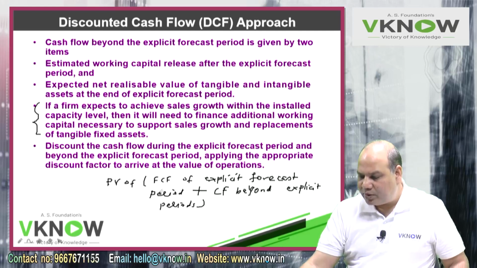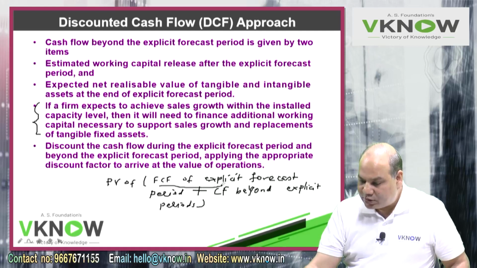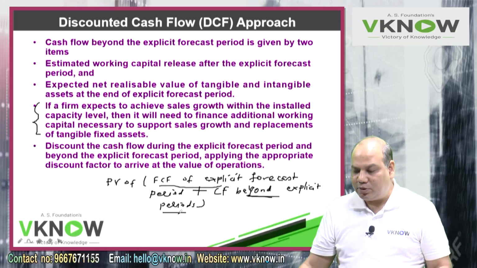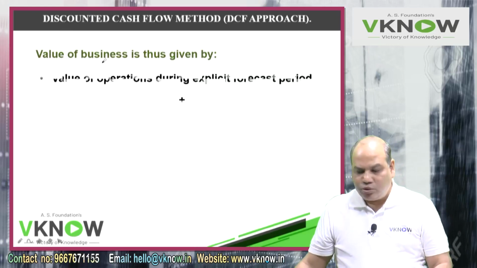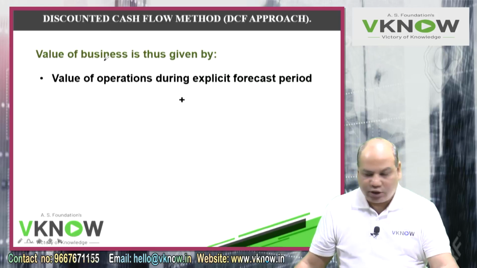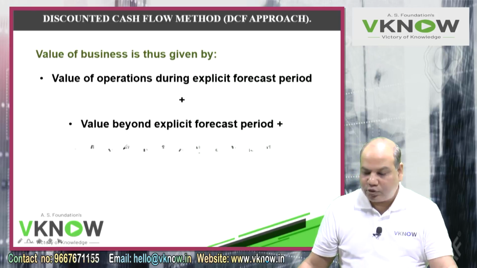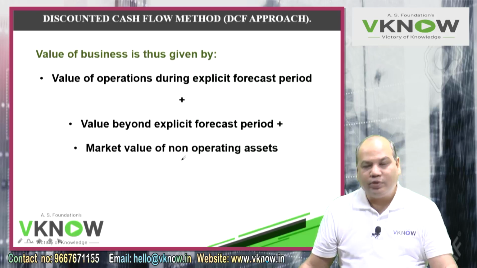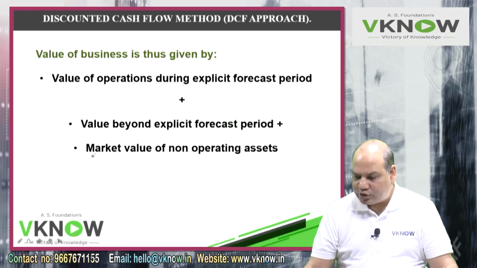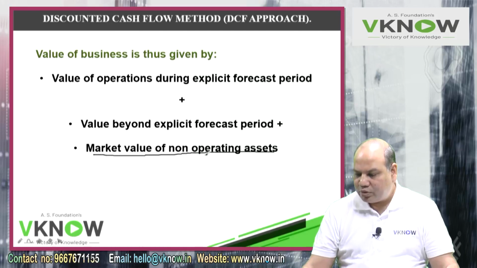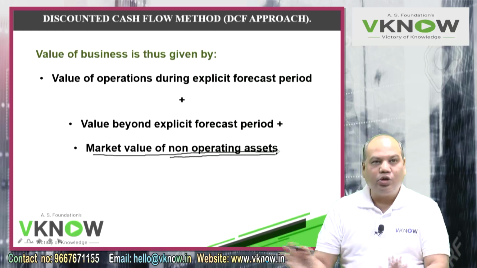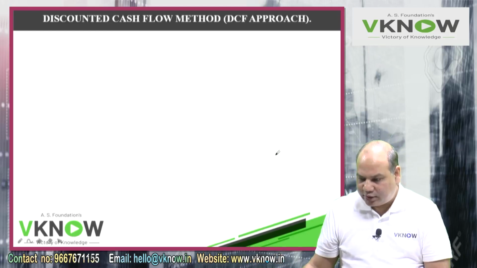But while solving, we'll prepare two working notes, one for the explicit period and one for the infinite period after the explicit period is over. The value of the business is thus given by, can you see in the center of your page, it's printed: value of business during the explicit forecast period plus value beyond the explicit forecast period plus market value of any non-operating asset. Mostly so far I have not seen an adjustment of this, but we will be writing this in case of any non-operating asset, that will also be added.